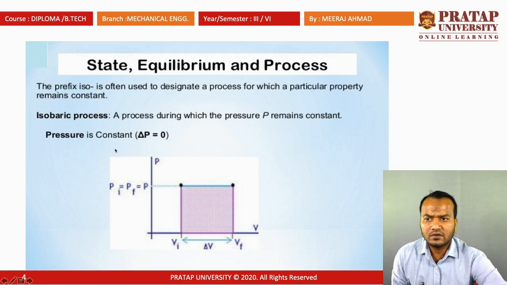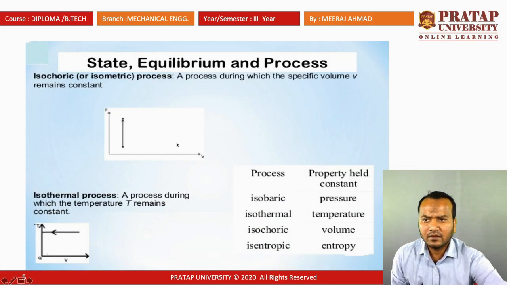Now, isobaric process. You can see that this is the process during which the pressure is constant. This is a PV diagram. When you draw the constant pressure line, it is parallel to the x-axis. So here the pressure P1 and P2 is constant, but the volume changes from initial to final.